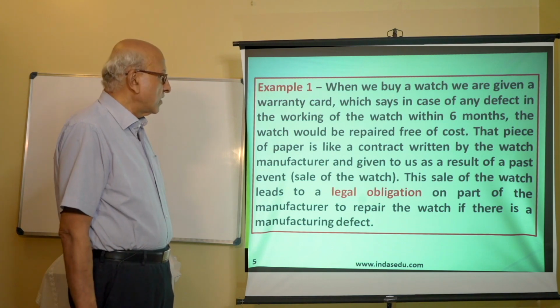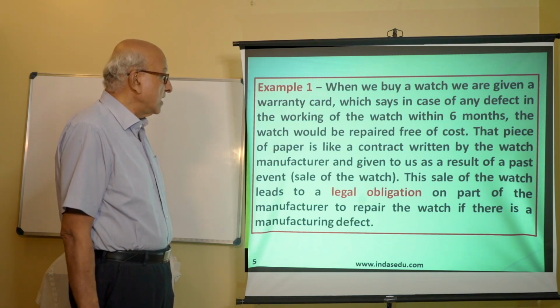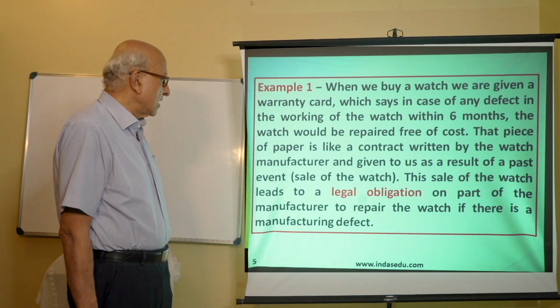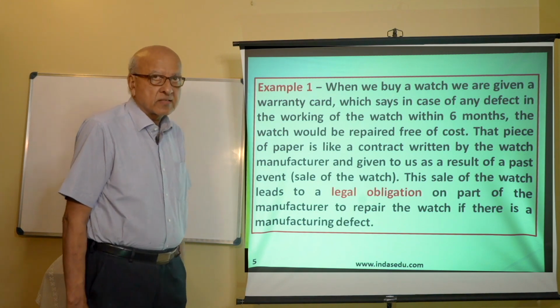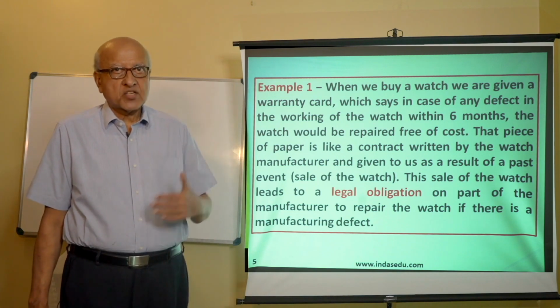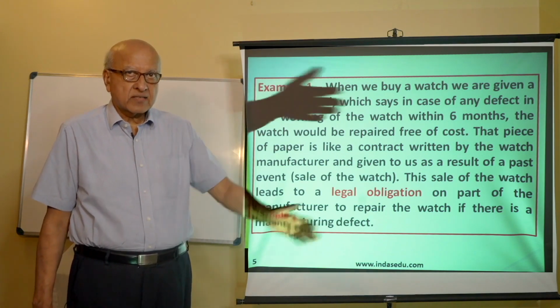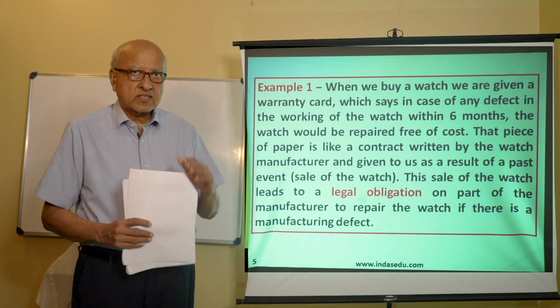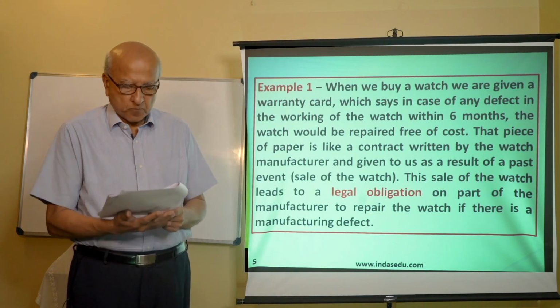This sale of the watch leads to a legal obligation on part of the manufacturer to repair the watch if there is a manufacturing defect. So it's a legal obligation. They say that any defect, we will repair it. So it's legal obligation.